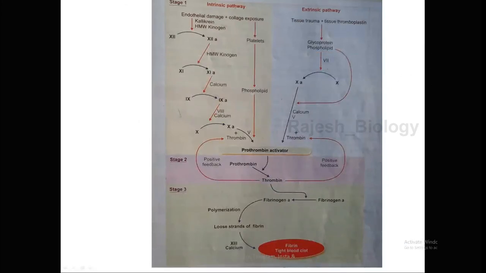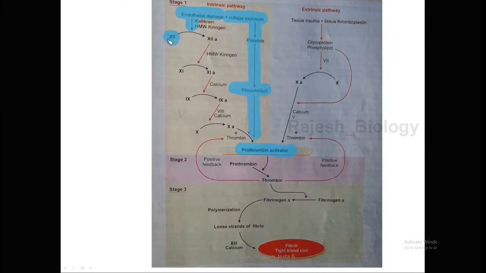Simple, and observe carefully. Endothelial damage will occur and the collagen is exposed to the platelets. Whenever the platelets are exposed to the collagen fibers, they release phospholipids, and phospholipids also influence the prothrombin activator. It is a cascade mechanism. And second step, with the help of kallikrein or kininogen, factors which are present in the blood, though not essential as intermediates. Okay, endothelial damage influences the activation of factor 12.